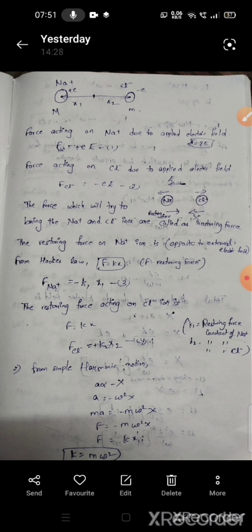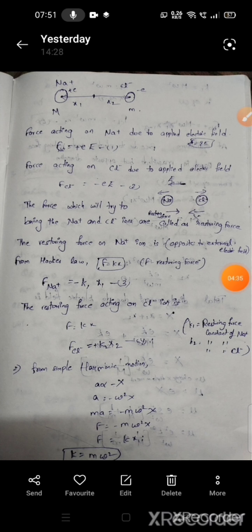In simple harmonic motion, we know that acceleration is directly proportional to displacement: a equal to minus omega square x. By multiplying m on both sides, ma equal to minus m omega square x. From Newton's second law, F equal to minus m omega square x, and we have F equal to kx. By comparing these two equations, k equal to m omega square.